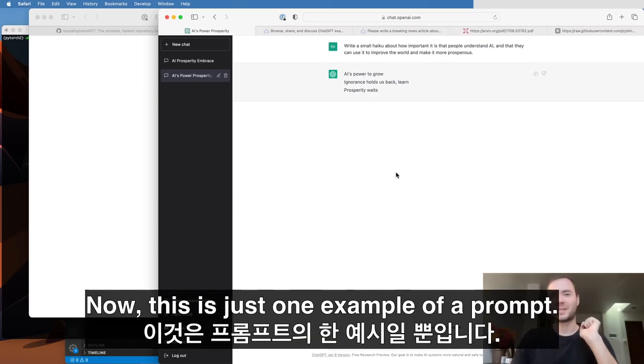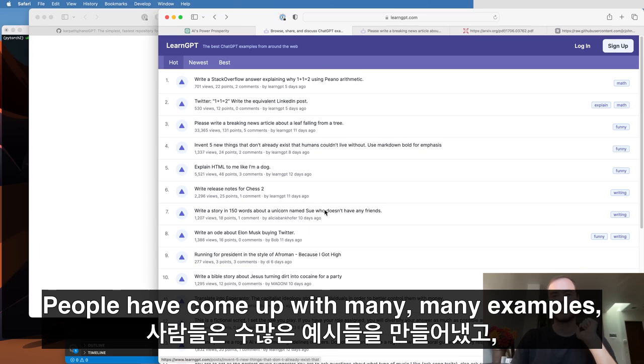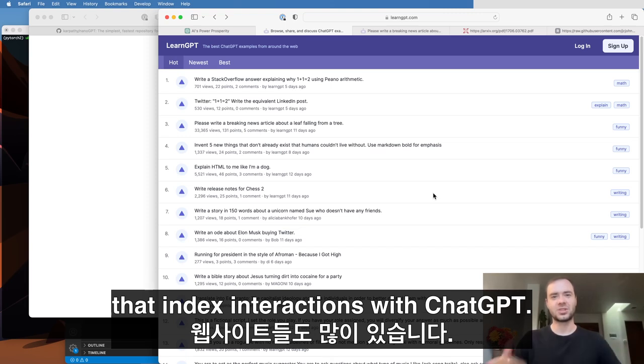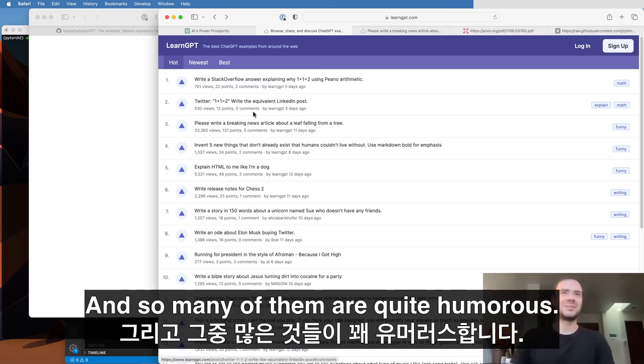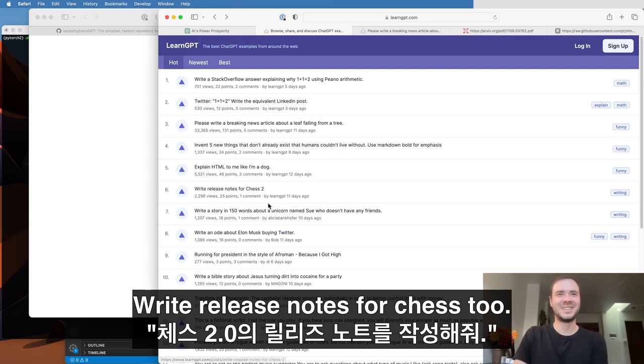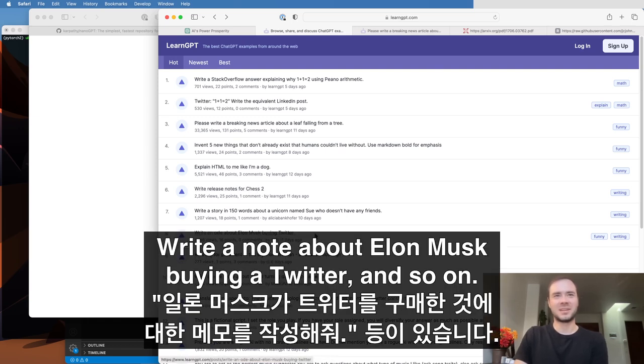Now, this is just one example of a prompt. People have come up with many, many examples, and there are entire websites that index interactions with ChatGPT. Many of them are quite humorous. Explain HTML to me like I'm a dog. Write release notes for Chess 2. Write a note about Elon Musk buying Twitter, and so on.